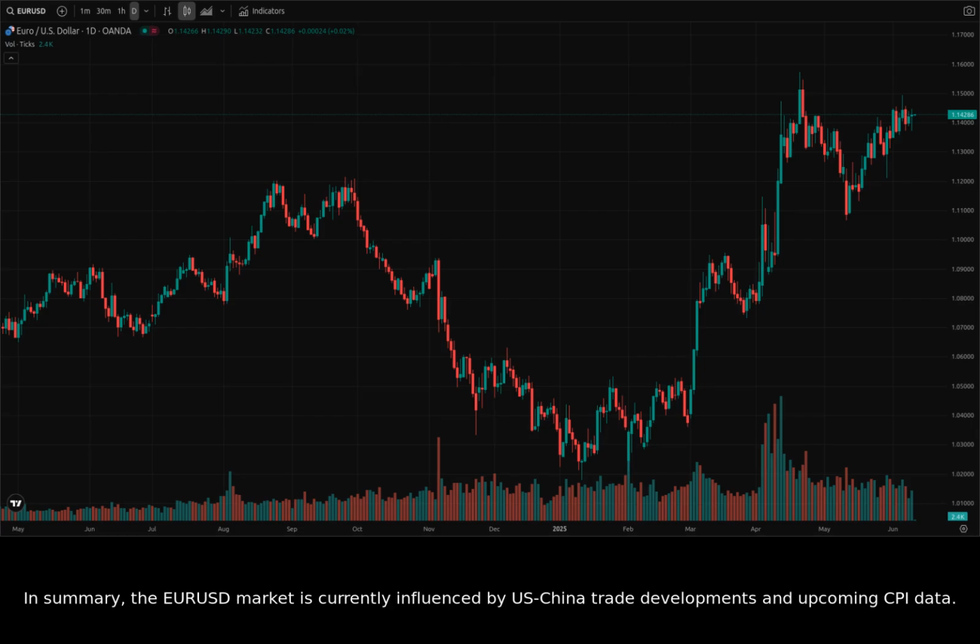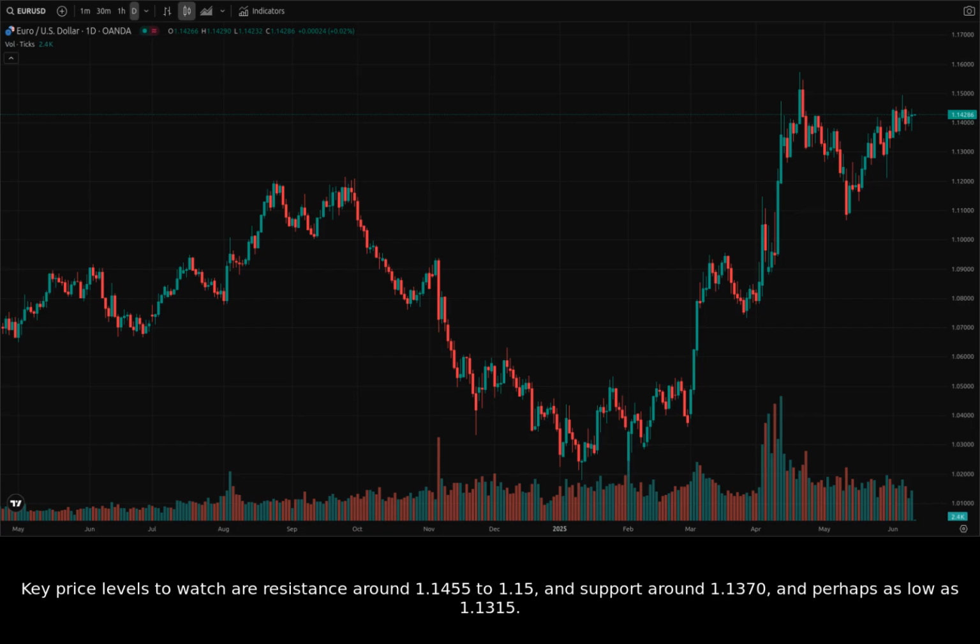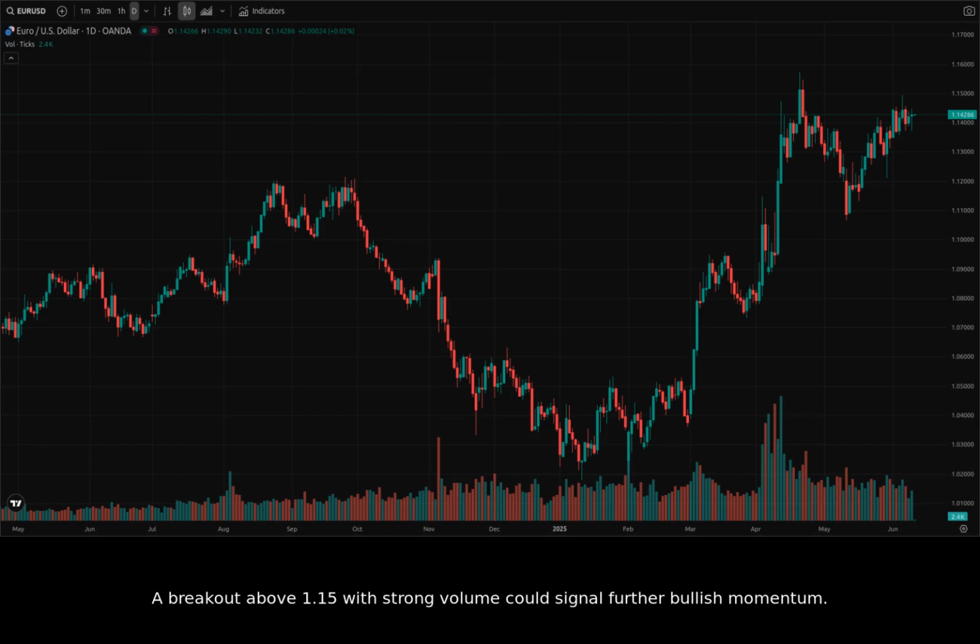In summary, the EURUSD market is currently influenced by U.S.-China trade developments and upcoming CPI data. Key price levels to watch are resistance around 1.1455 to 1.15 and support around 1.1370 and perhaps as low as 1.1315. A breakout above 1.15 with strong volume could signal further bullish momentum. Conversely, a break below 1.1370 could lead to a bearish correction.